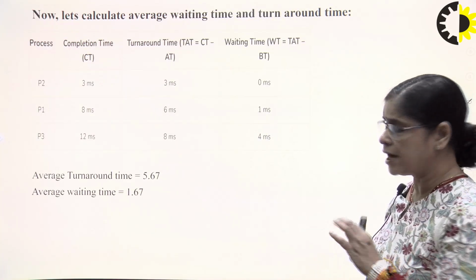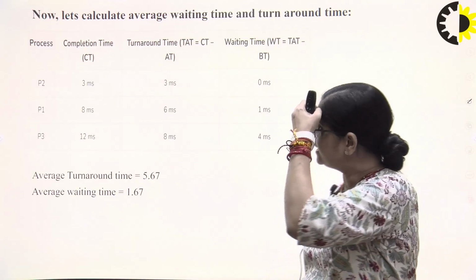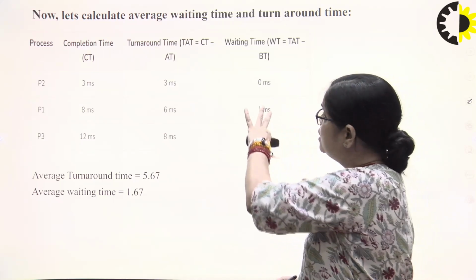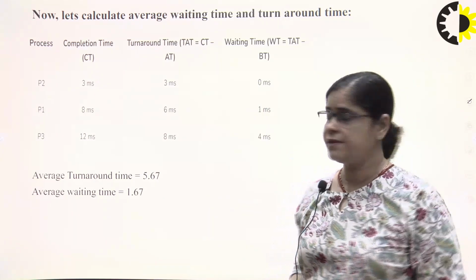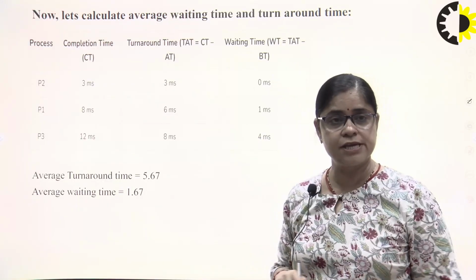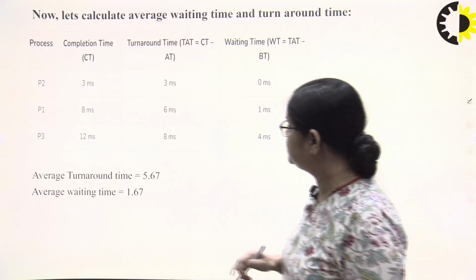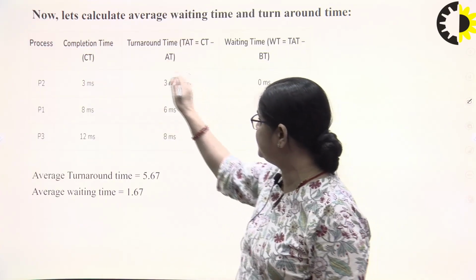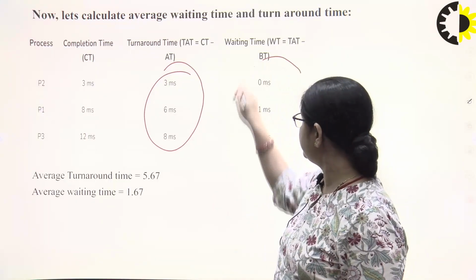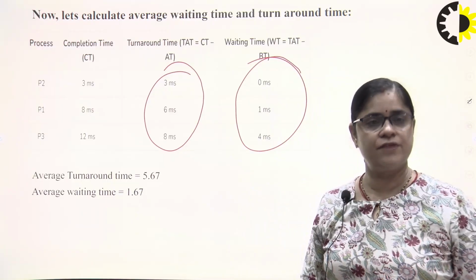And again, for finding out the turnaround time and waiting time, we will see what we have taken. The turnaround time, we know, is the completion time minus the arrival time, right? So we have written here, and waiting time will be turnaround time minus the burst time, and in the table the arrival time and the burst time is given. So we have calculated this, and for finding out the average, what will we do? We will sum this and we will take the average. Again, we will take the sum and we will calculate the average waiting time.